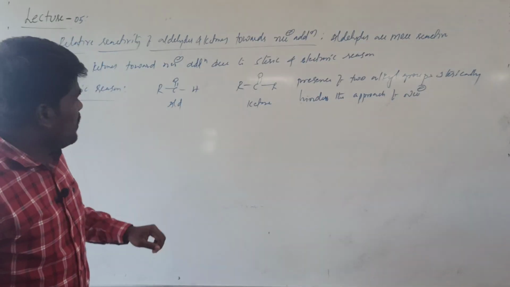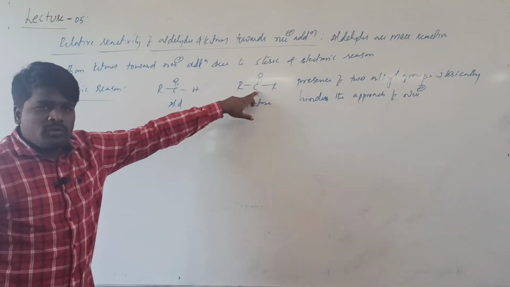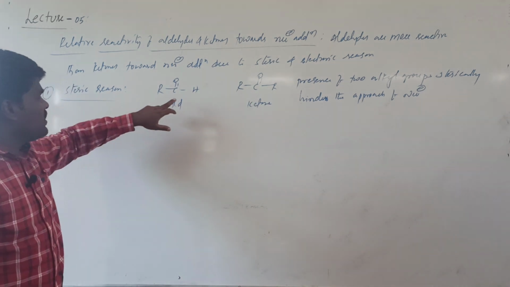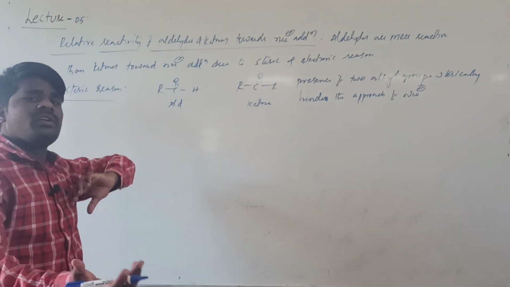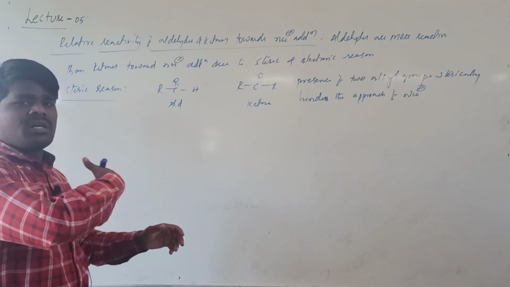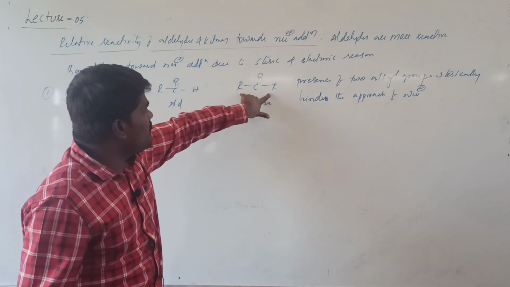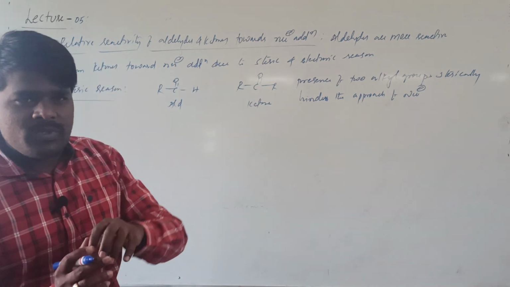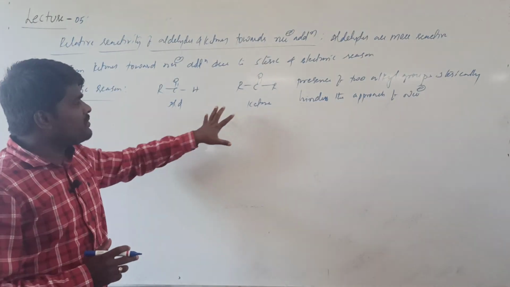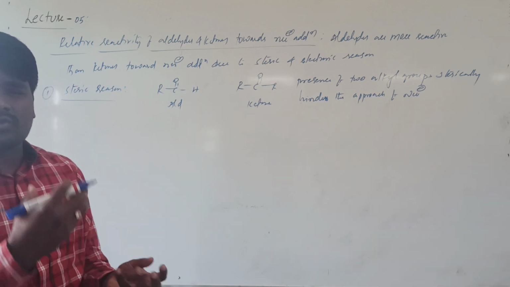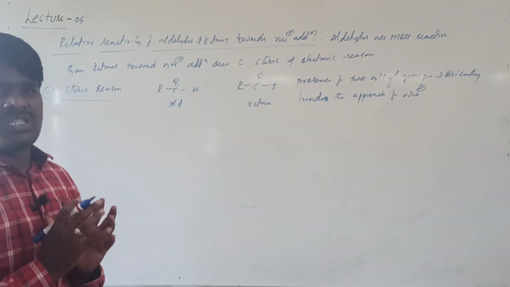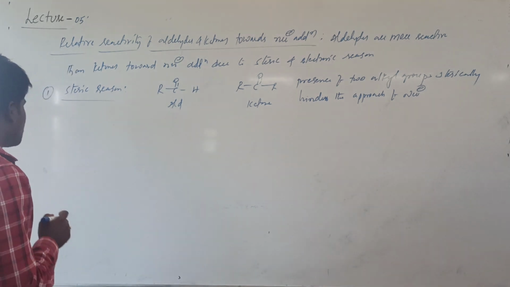Basically, approaching of nucleophile to the ketone is difficult when compared with the approach of nucleophile to the aldehydes. Here hydrogen is a smaller atom, nucleophile can easily come and leave, but here, because of the two larger groups, the size of alkyl group is always larger than the hydrogen. Because of the presence of two bulky alkyl groups, there will be steric congestion, so that the nucleophile can't approach easily.